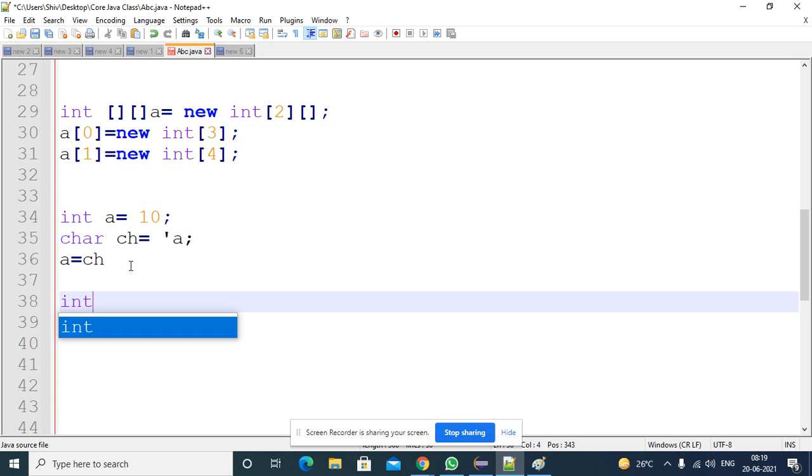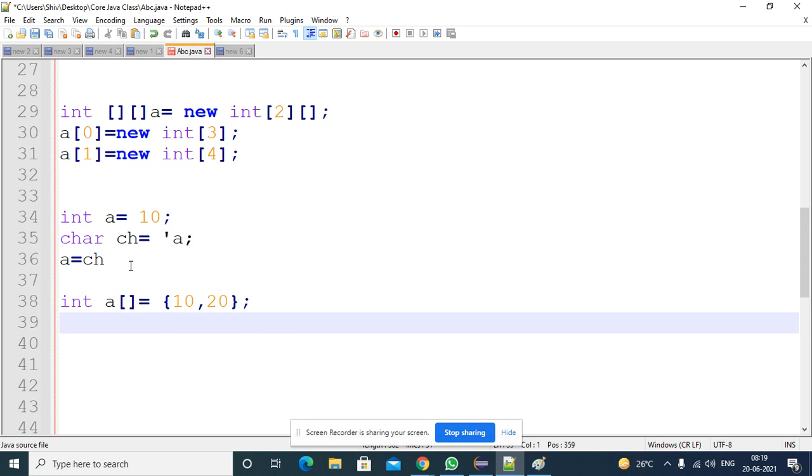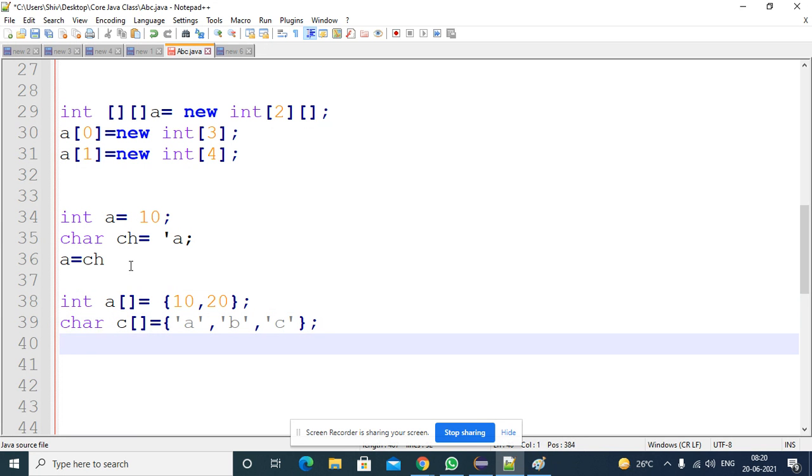So for an integer array, is it possible to assign a character array? We tried. This is an integer array and this is a character array with some characters. Yesterday we discussed this one, right? Is it possible to assign a character array to an integer array? This is not possible.